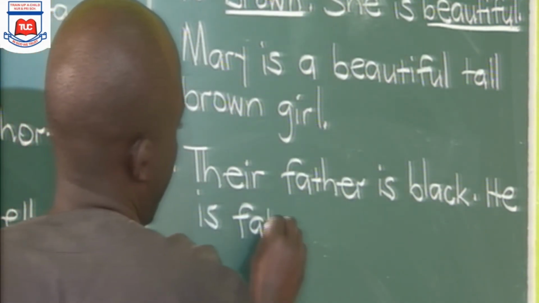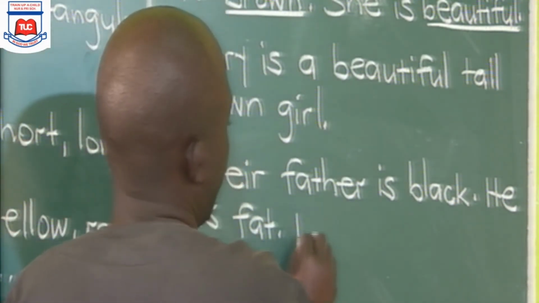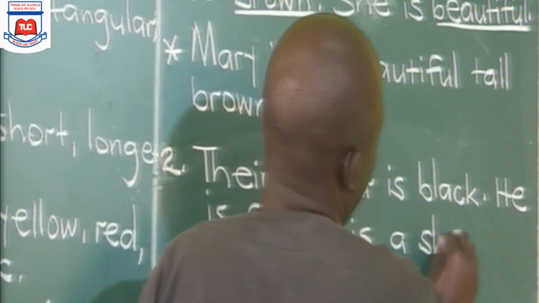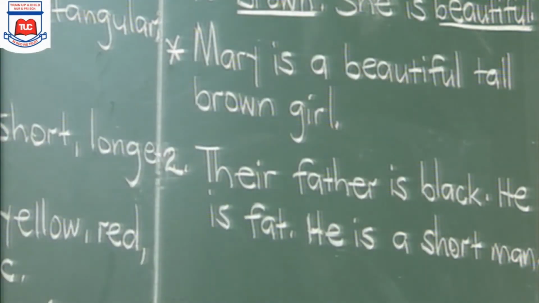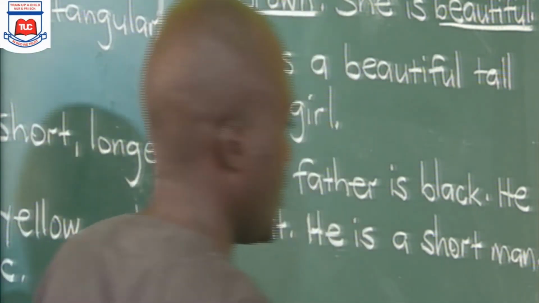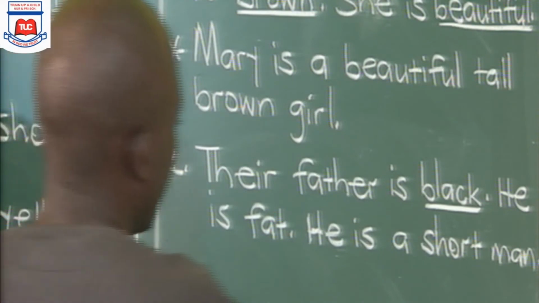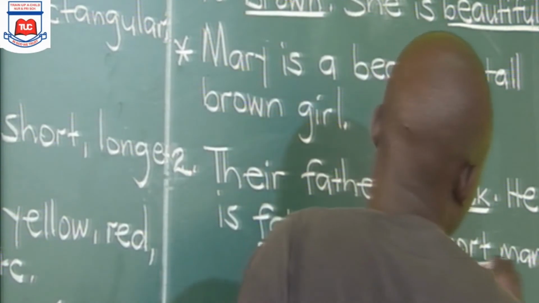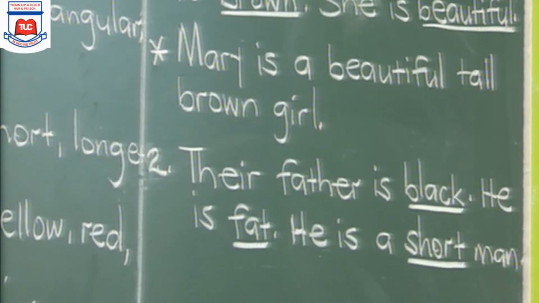He is a short man. So the most important thing from here is first of all to identify the adjectives. Their father is black. You must know which type of adjective that is. He is fat. You must know the type of adjective. He is short. So we come back and arrange using our formula.